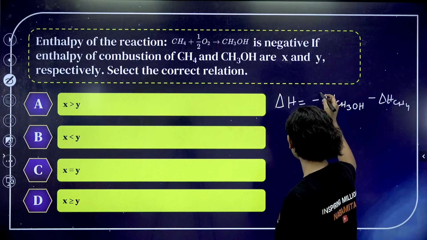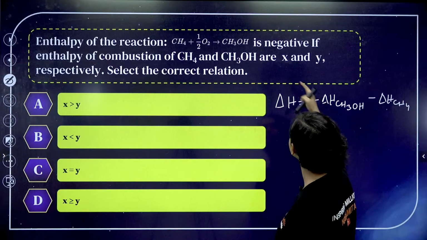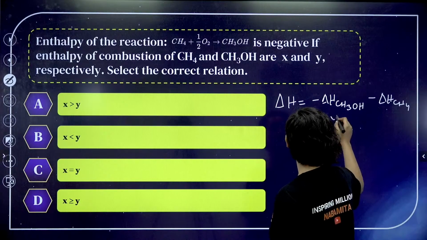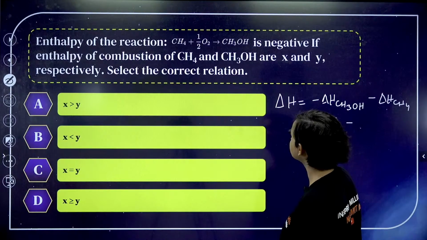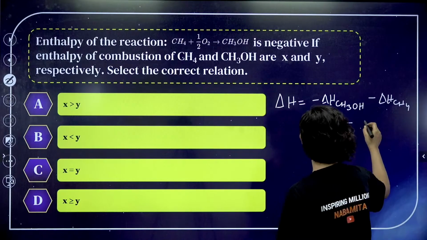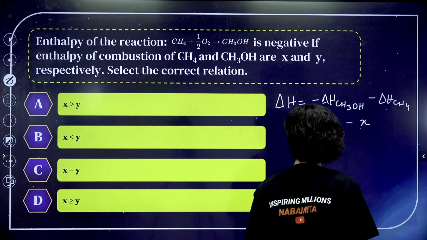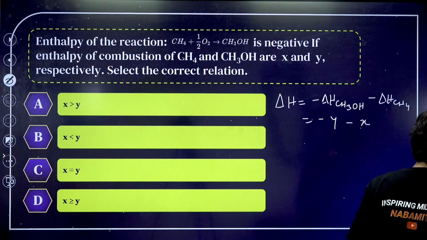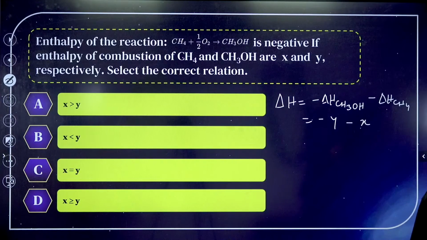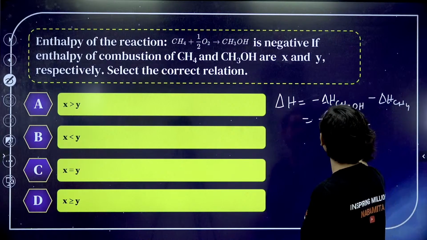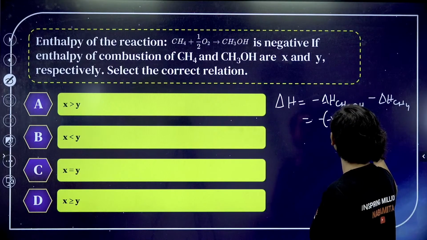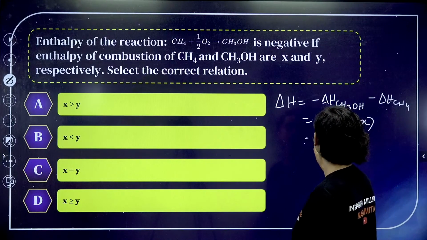That means this is minus y minus x. Will it be like this only, or no? This will be minus of minus y. This will be minus of minus x.